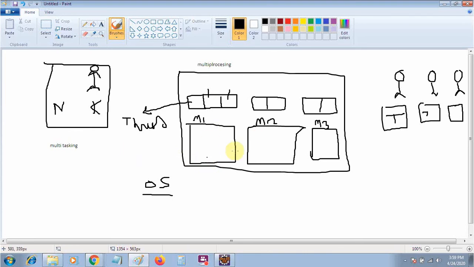The second thing is that they are independent of each other. So when an exception occurs in one thread, it will not reflect in the second and third thread. So all these things that are performed are known as threading. Now we will create multiple threads, and then we will achieve multithreading.